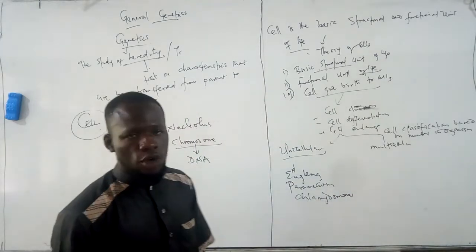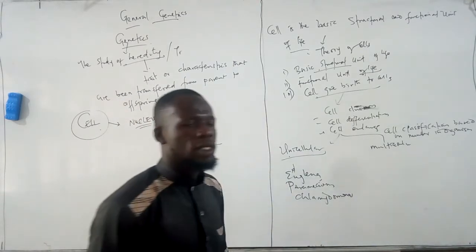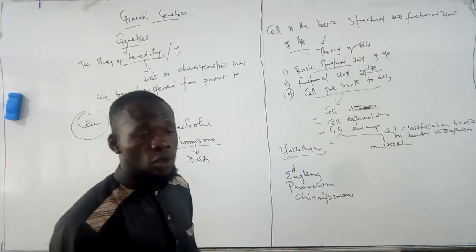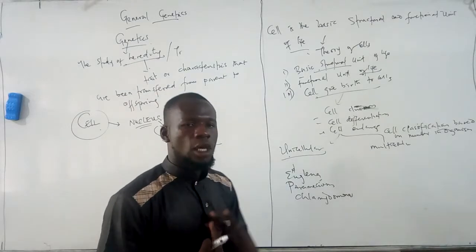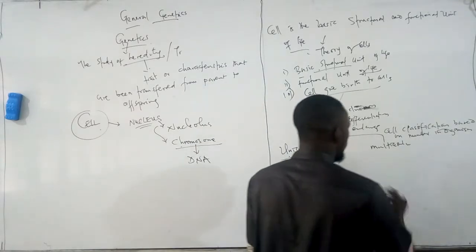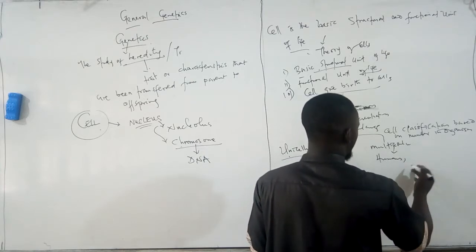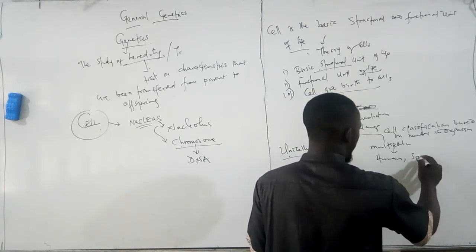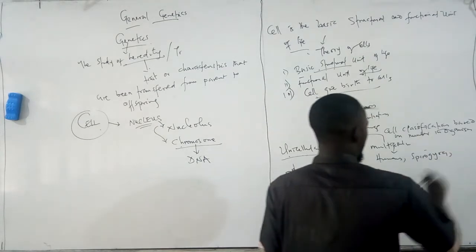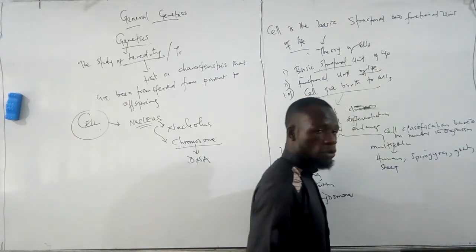So a multicellular organism simply means an organism that is made up of more than one cell. We call them multicellular, that is, multiple cells. Examples of those organisms, starting from us as human beings. We, complex organisms, are made up of more than one cell. That is, we have humans. You have Spirogyra as a lower organism. It's made up of many cells. We have the goat and we have the sheep. Feel free to pause the video if you know some.